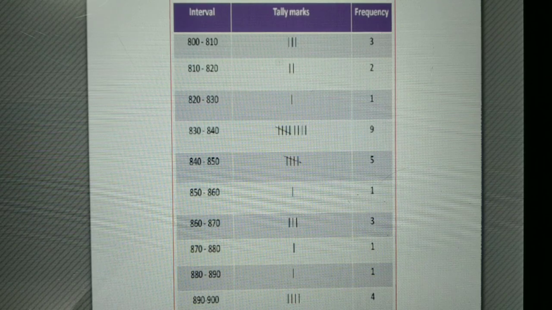Our maximum range is up to 890 to 900. Those persons who take wages of 890 come in this range. There are 4 persons in this range. So I thought, students, you understand how we can draw tally marks.